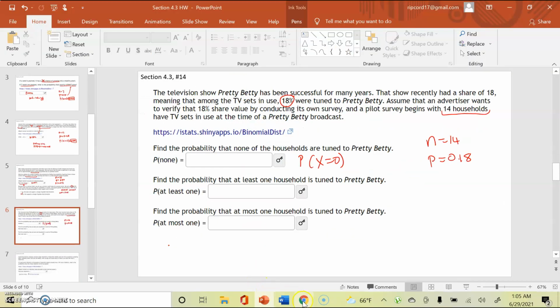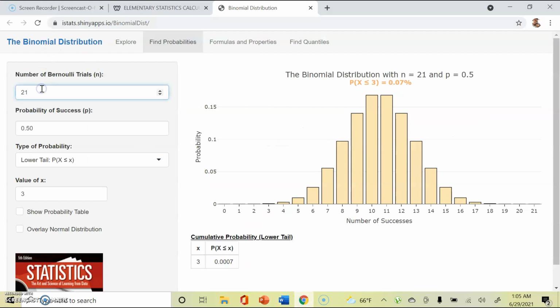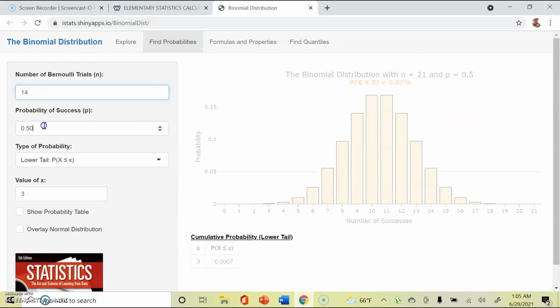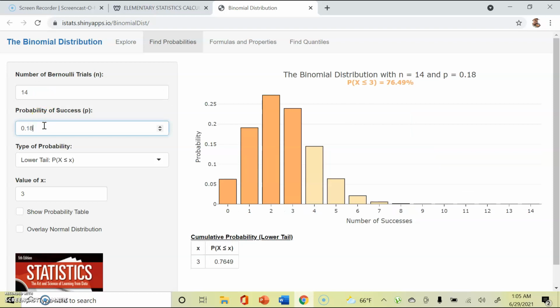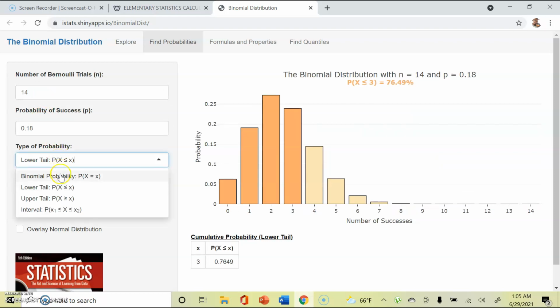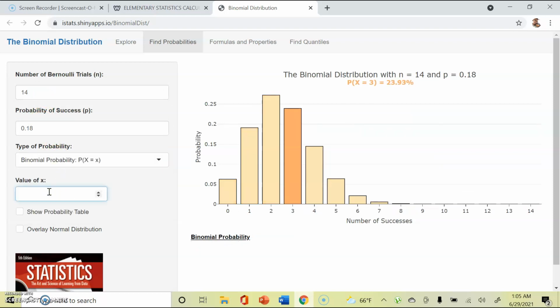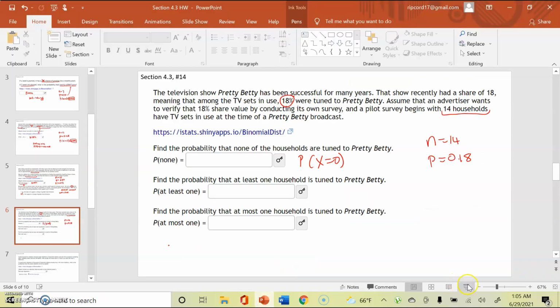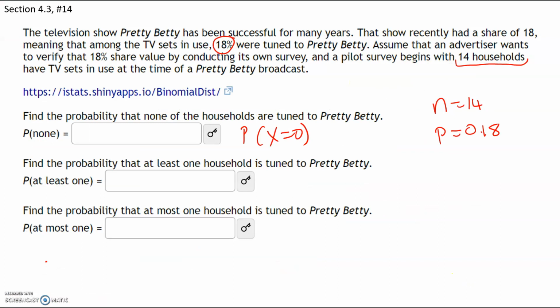So N is going to be 14. That's how many households were surveyed. 18% of them, or 0.18, should have been tuned to Pretty Betty. We want to know what is the probability that x is equal to 0, that nobody was tuned in. And that probability is going to be 0.0621.